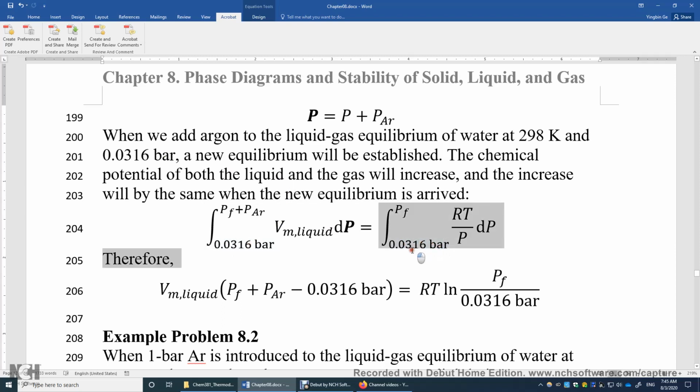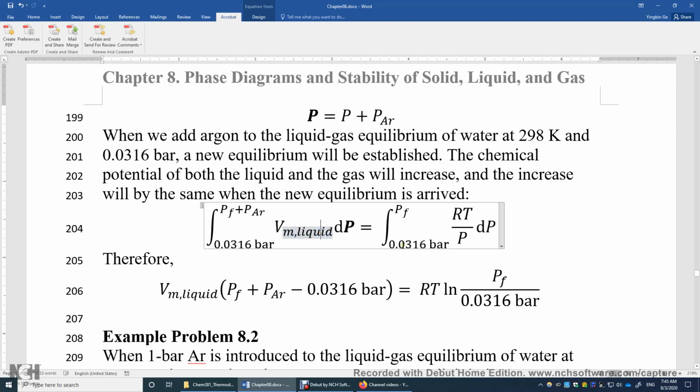So this is the water vapor pressure, but also the total pressure is the same. Now we're going to change the pressure. We're going to introduce argon. So this is the final water vapor pressure plus the argon pressure. That's the total pressure exerted on the liquid. That's why we're integrating this for liquid.